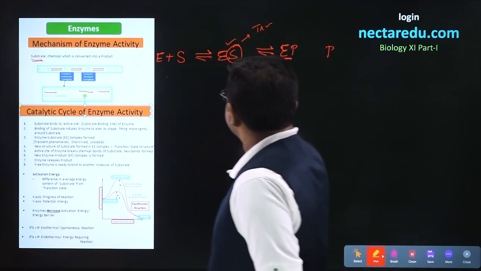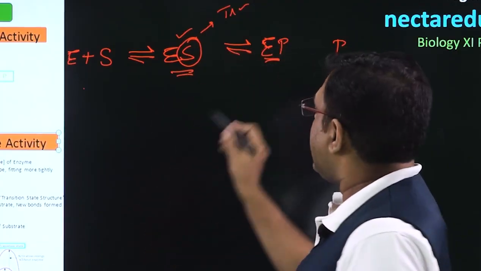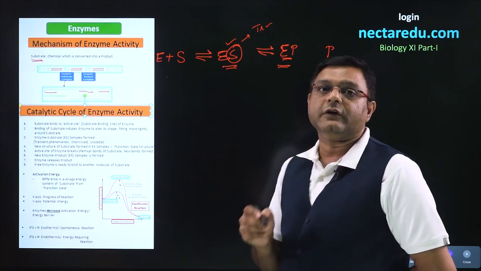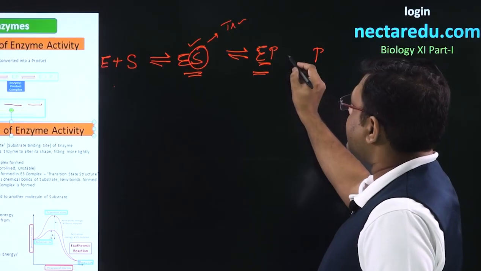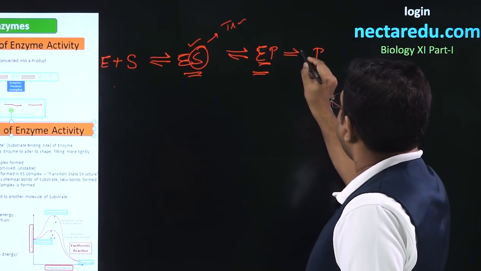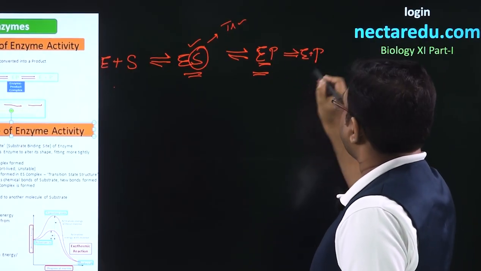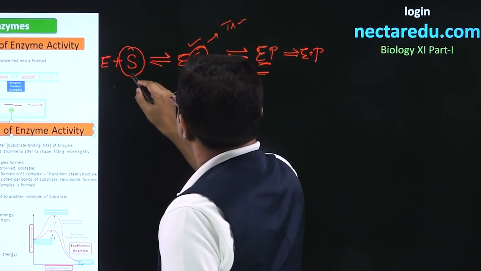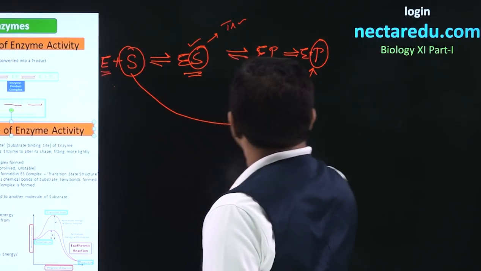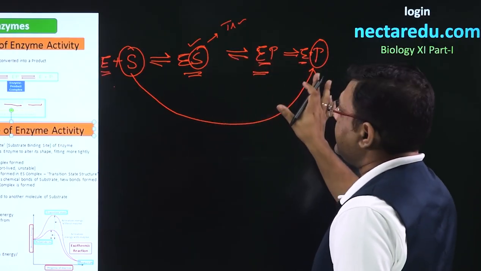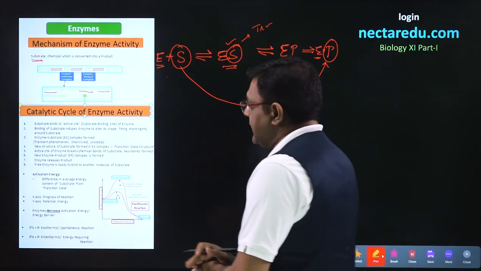Here it was enzyme substrate complex, and it has resulted in the formation of enzyme product complex. Now, the enzyme will separate and leave the product, and that is how the substrate will be converted to product, but there will be no change in the enzyme.